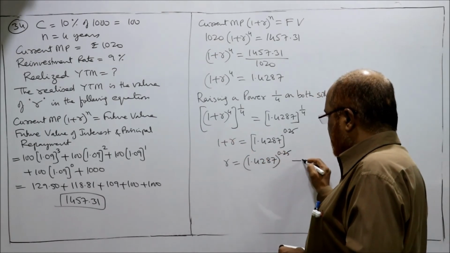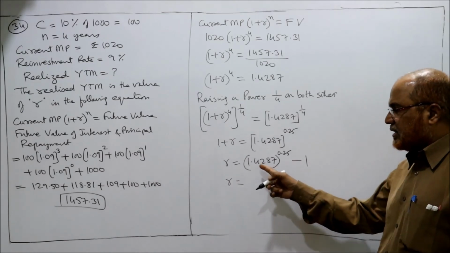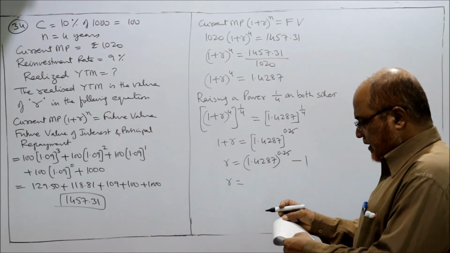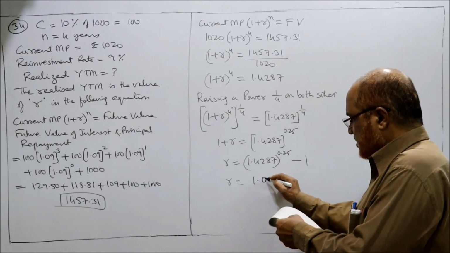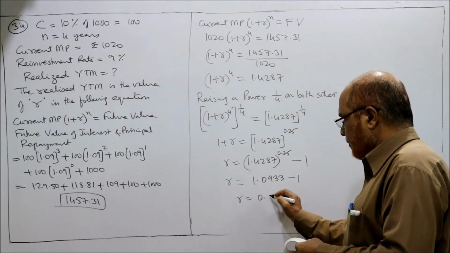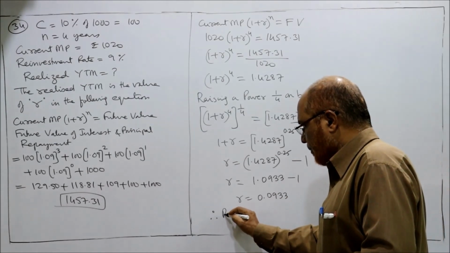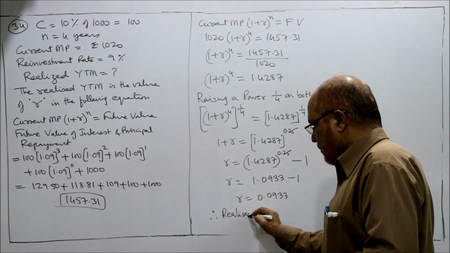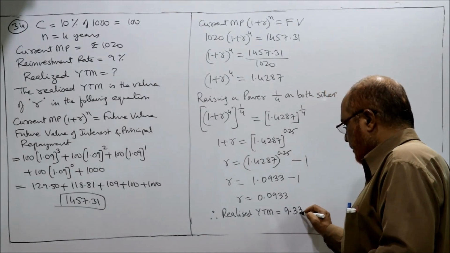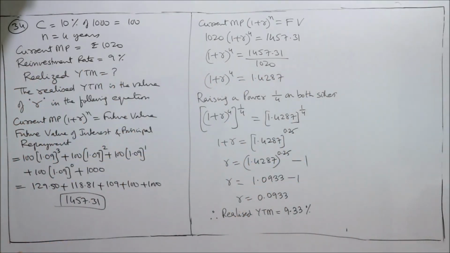Again, by using a scientific calculator, we can get the value of 1.4287 to the power of 0.25. So it comes to 1.0933, that is 9.33%. Realized YTM is 9.3%.